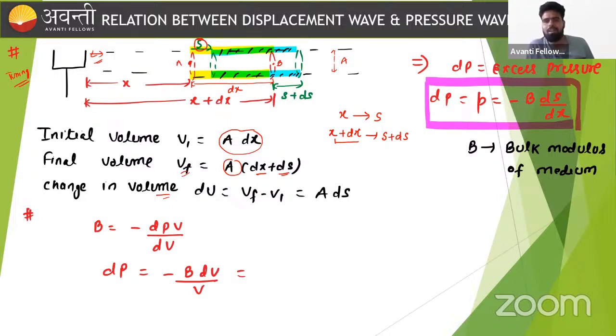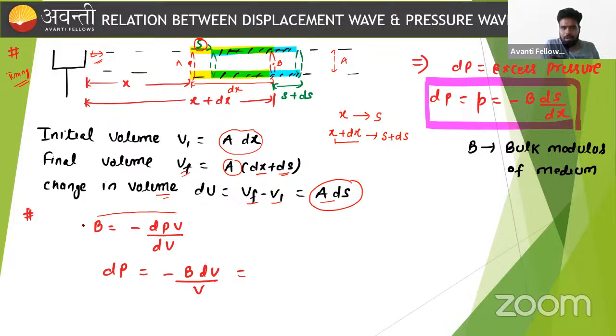So we can say that air is a compressible fluid, and we know that the sound wave travels due to pressure variation. If there is pressure variation in space, and we choose some control volume and study the change in volume, this change in volume is nothing but V final minus V initial, that is A ds.